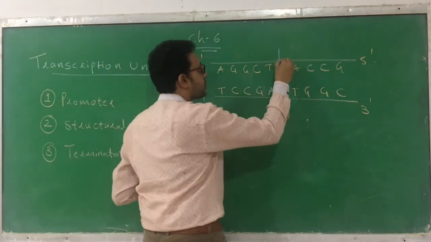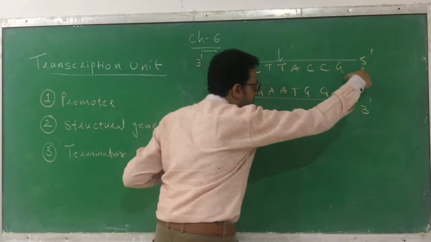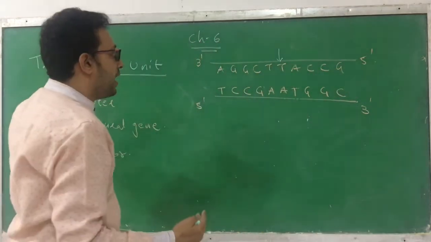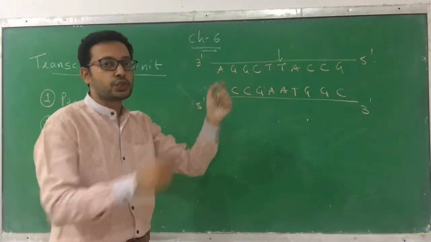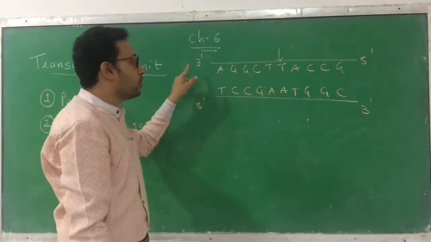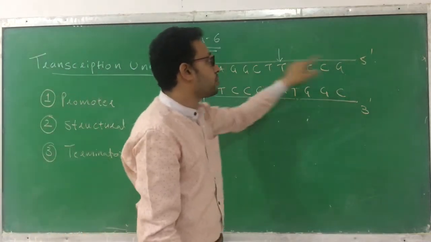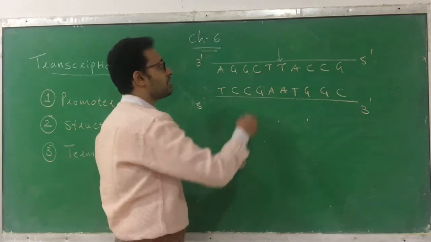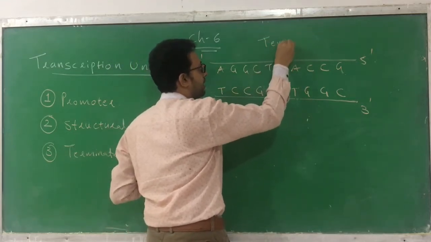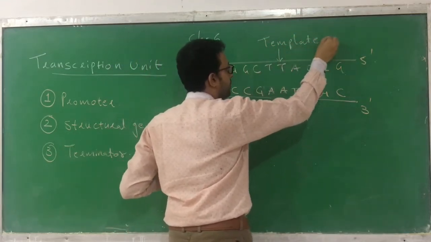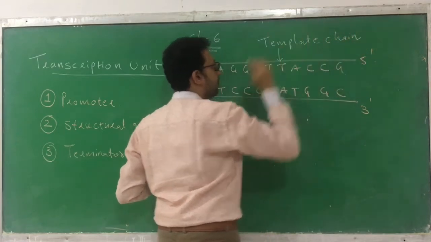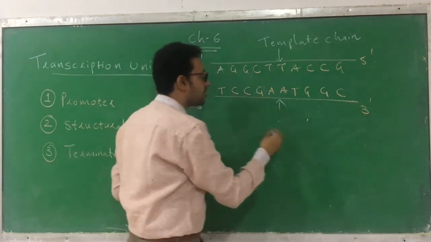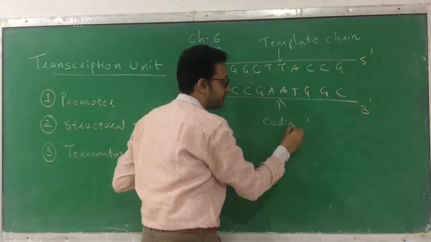The chain which is going in the direction 3' to 5', remember, you have to read it from left to right side, as you are writing in your book. A chain which is running from 3' to 5' is called as a template chain. And the chain which is running from the polarity 5' to 3' is called as coding chain.